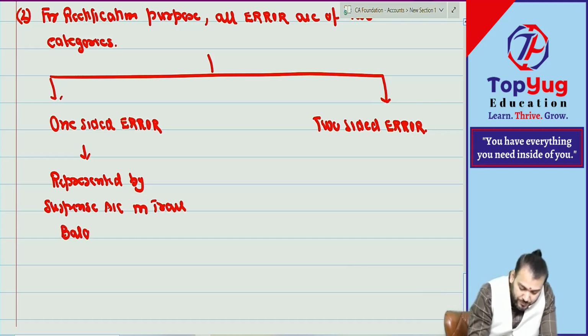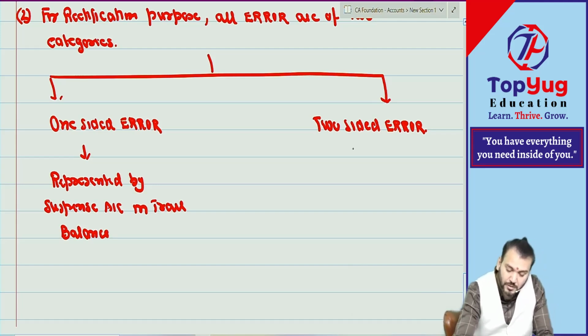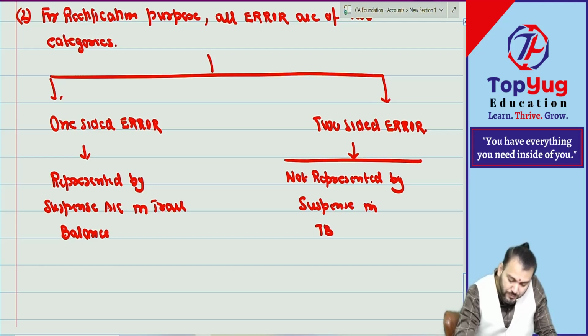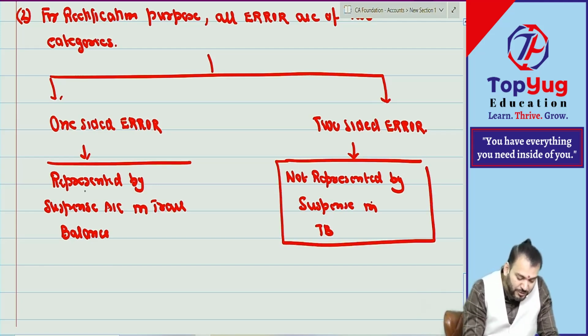Two-sided error is not represented by suspense account in trial balance. Correct. This much you understood?